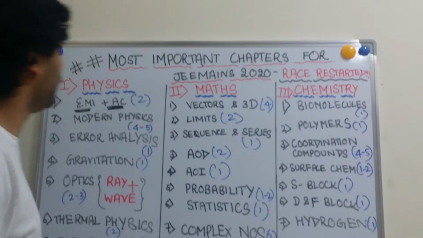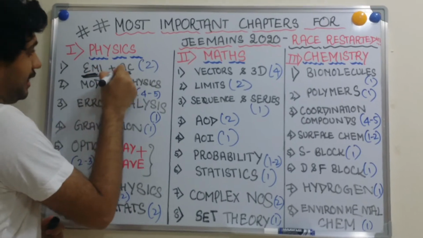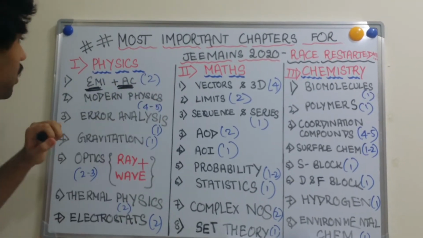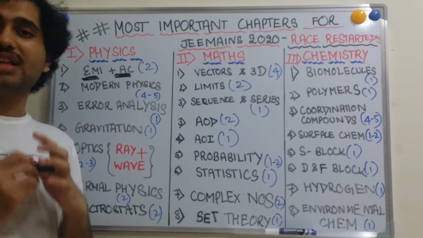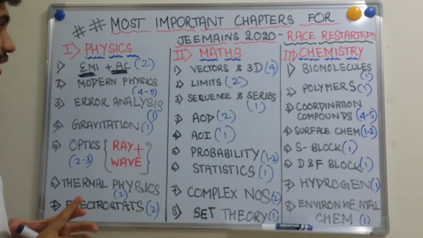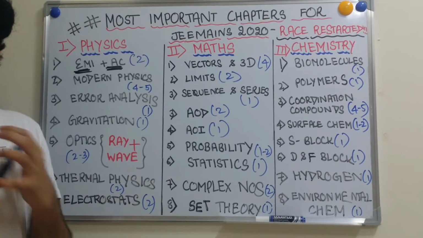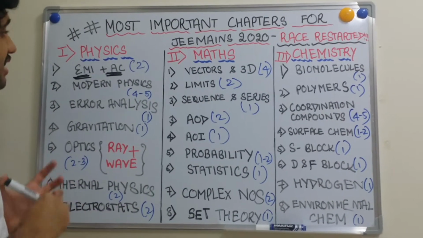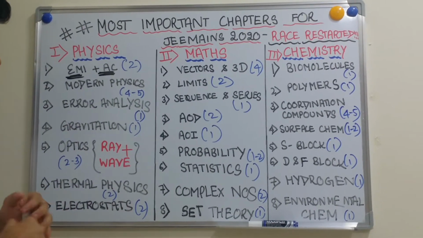So let's begin. First, for physics we have EMI and AC. On an average we see two questions from this chapter. Next we have modern physics. Modern physics includes atoms, nuclei, dual nature and semiconductors and devices. We see almost 4 to 5 questions every year from this section, and modern physics is one of the most scoring, be it CBSE boards or JEE Main 2020.